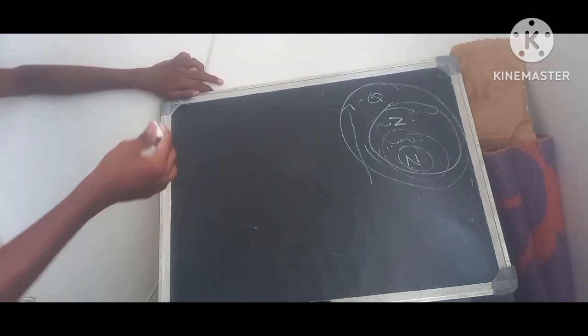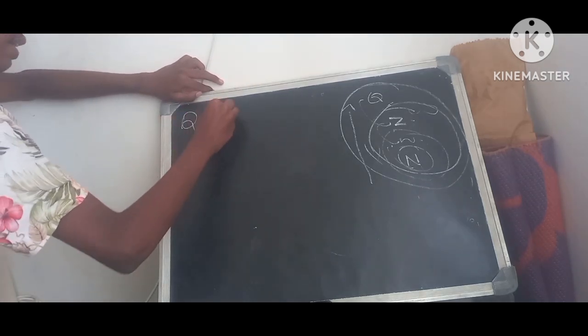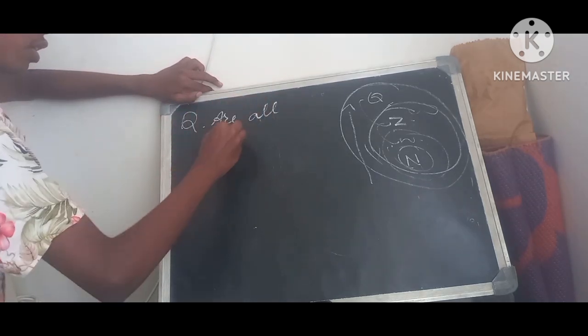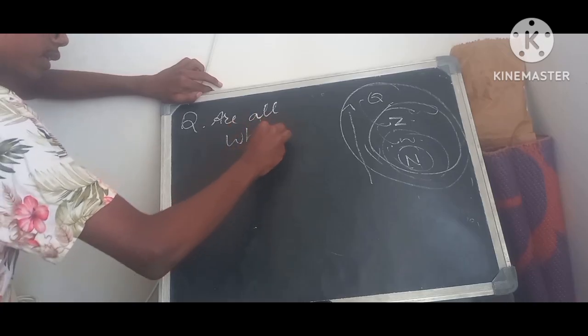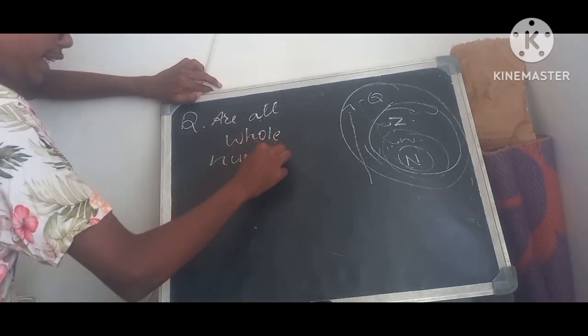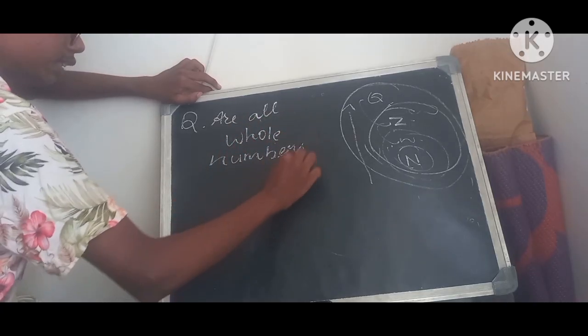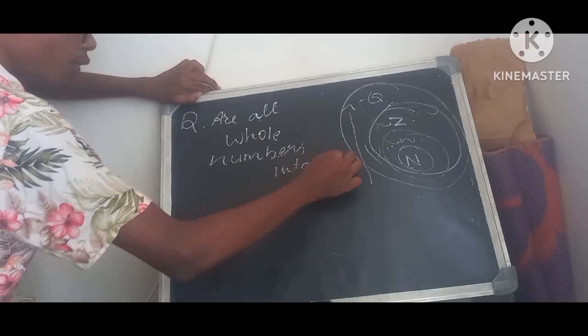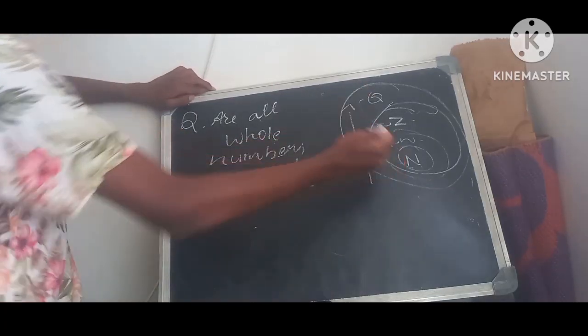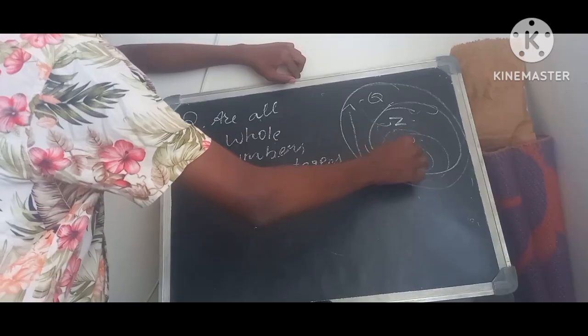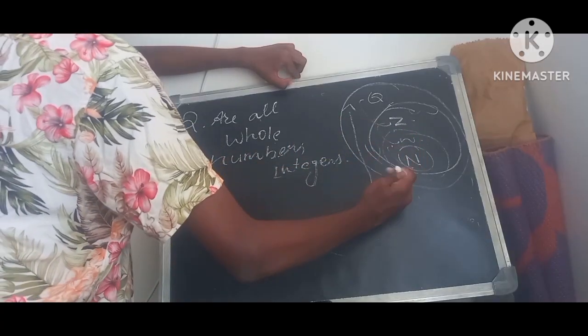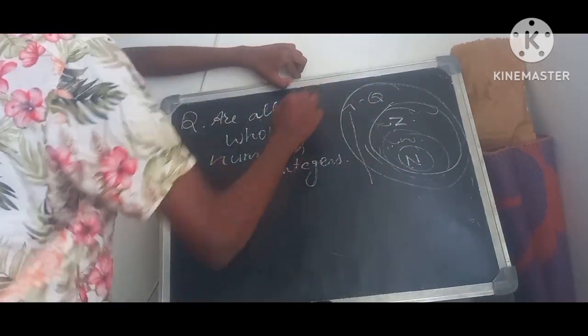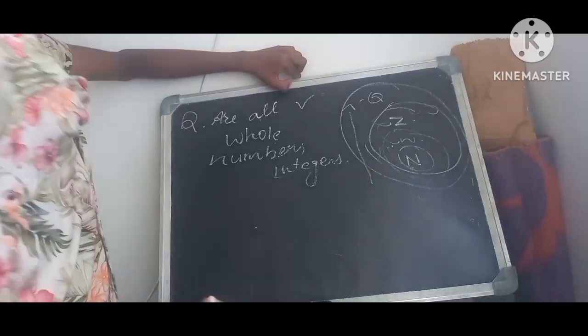Whenever in the exams they ask this question, are all whole numbers integers, yes or no? They ask questions like this, right? So you get confused about how to write it. Draw this map and you can see: if it is going in the upward direction, then the answer is yes. If it is going in the downward direction, then it is wrong.